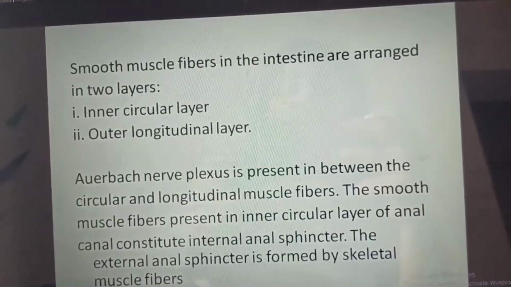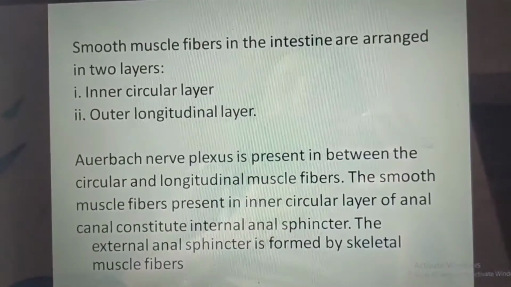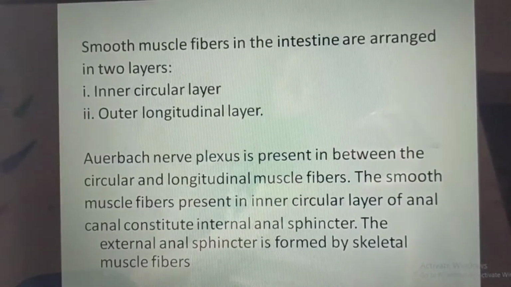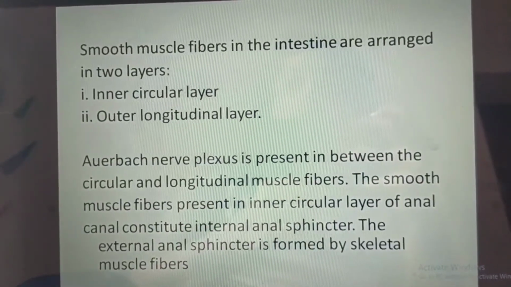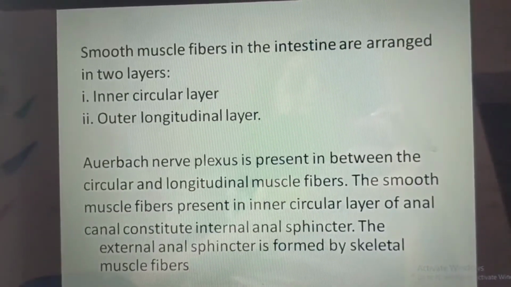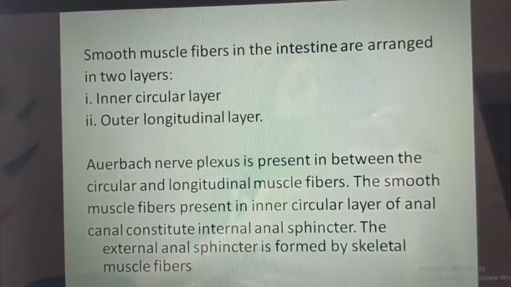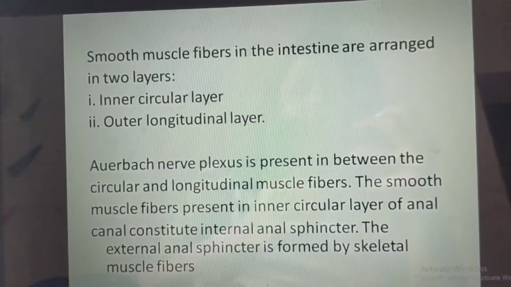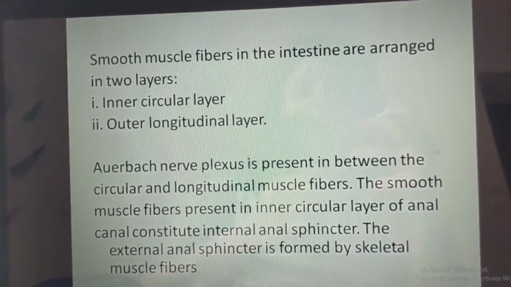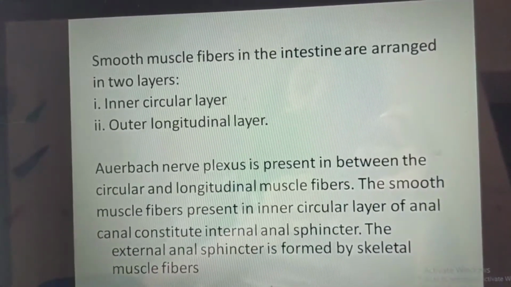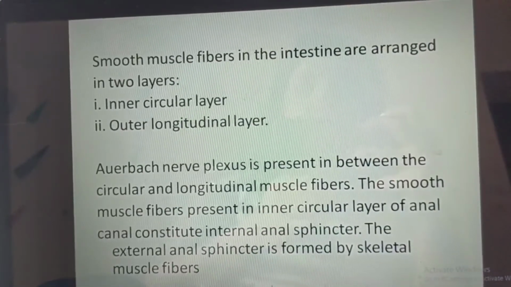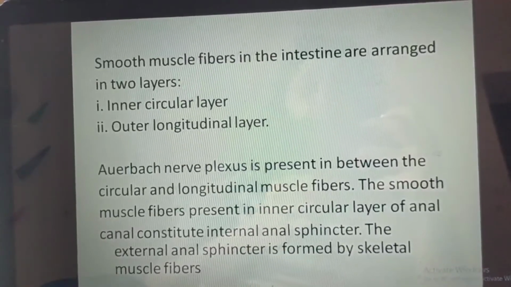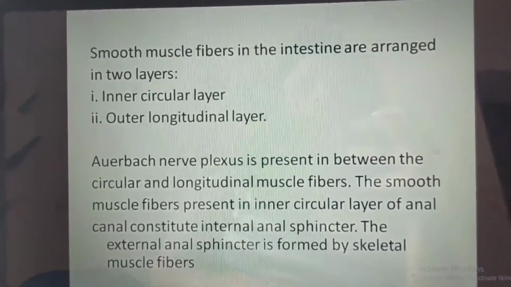Smooth muscle fibers in the intestine are arranged in two layers. First is the inner circular layer and second is the outer longitudinal layer. Auerbach's nerve plexus is present in between the circular and longitudinal muscle fibers. The smooth muscle fibers present in the inner circular layer of the anal canal constitute the internal anal sphincter. The external anal sphincter is formed by skeletal muscle fibers.